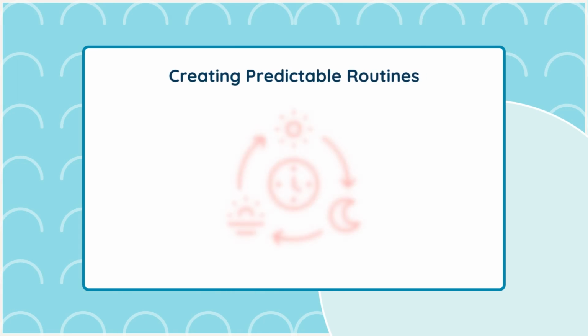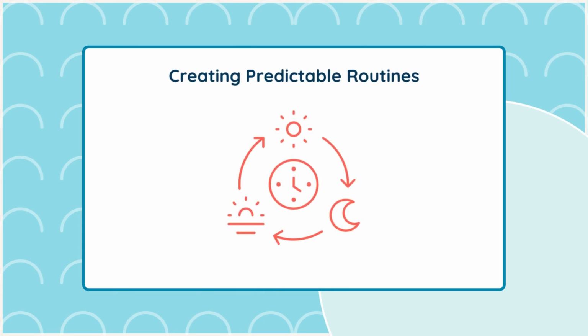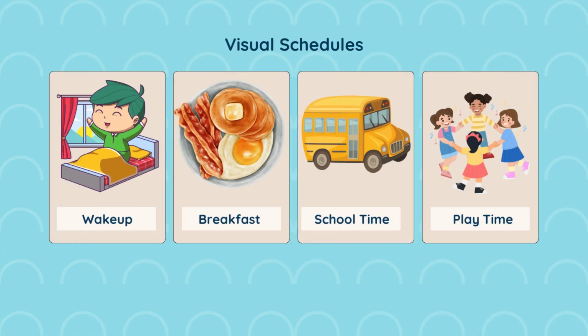Creating predictable routines. Creating predictable routines can help reduce anxiety and prevent self-injurious behavior. By providing a clear structure for the day, your child knows what to expect, which can reduce stress and the likelihood of SIB. For example, using visual schedules to outline daily activities can make transitions smoother.